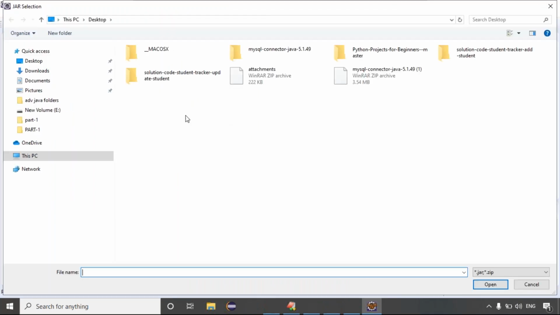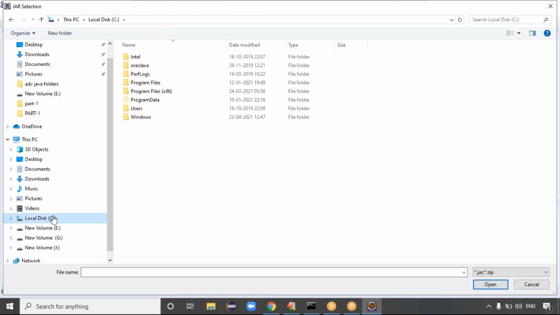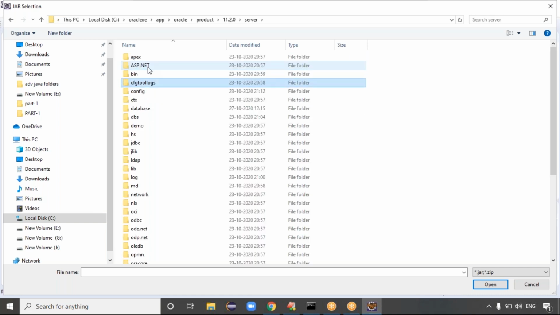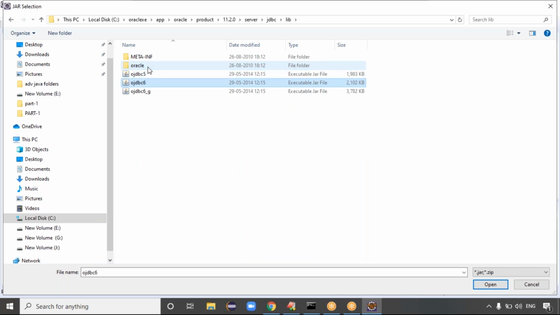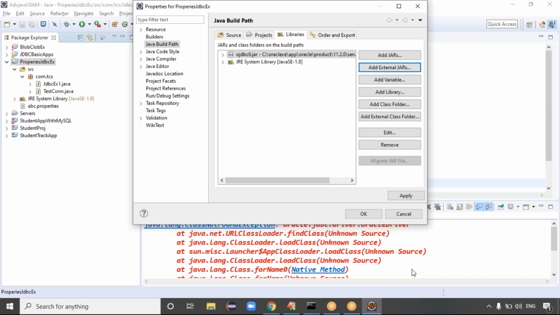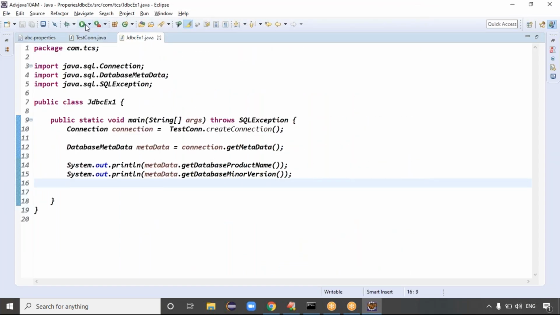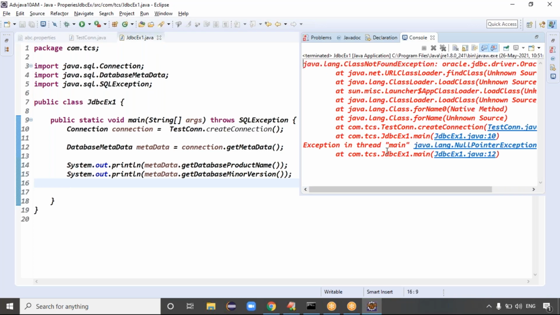Go to the jar location: Local Disk C, Oracle XE, app, oracle, product, 11.2.0, server, jdbc, lib folder, and select the ojdbc6 jar file. Click OK, then run this code and we will get the output.